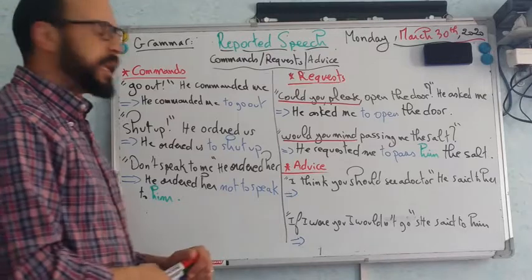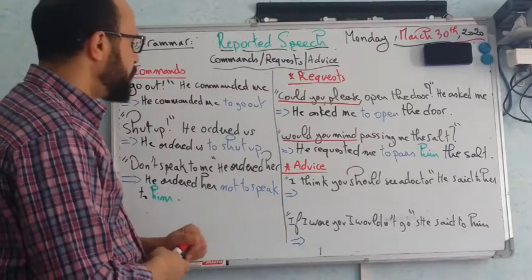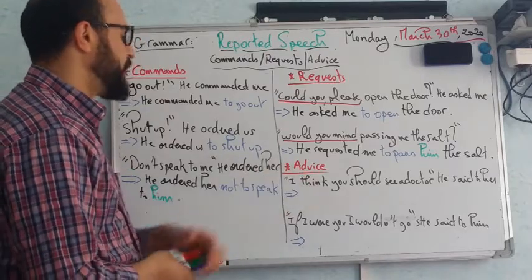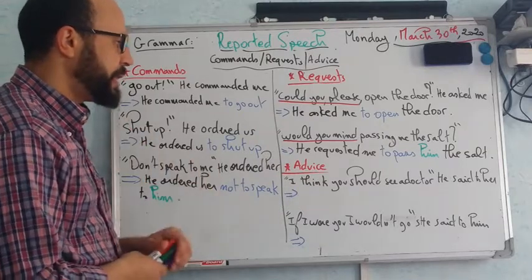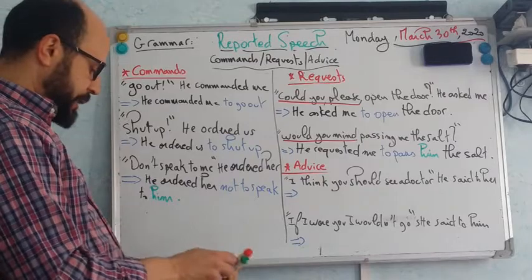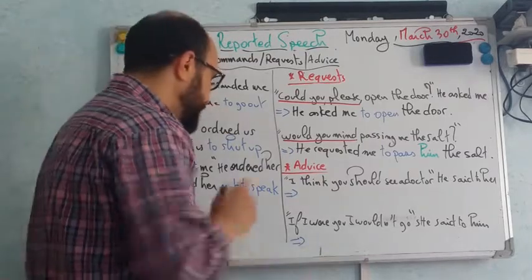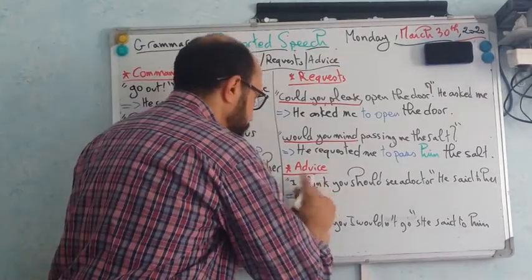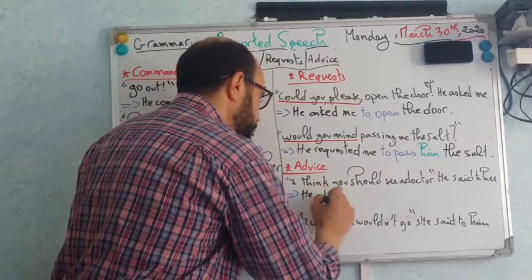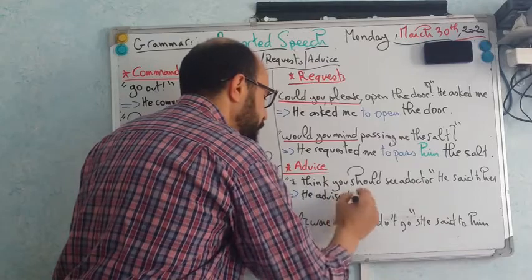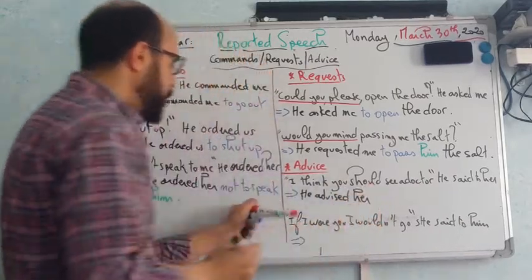The last type of sentences we're going to see this morning is pieces of advice. "I think you should see a doctor," he said to her. Let's use the verb advised. He advised her.